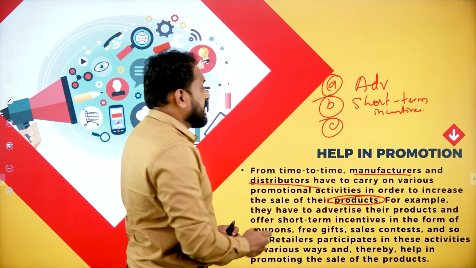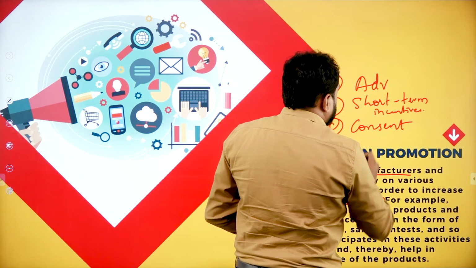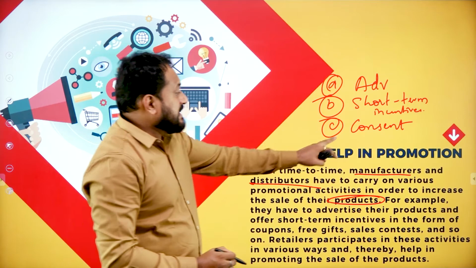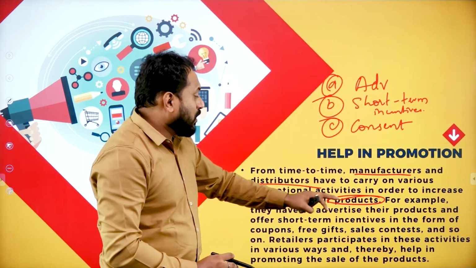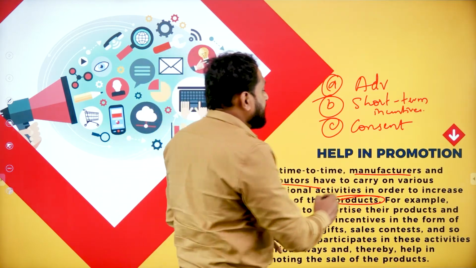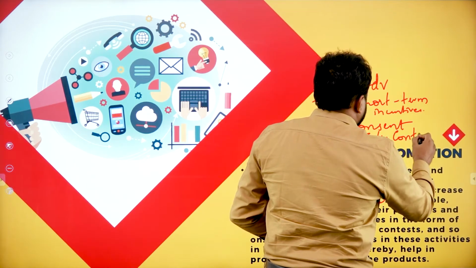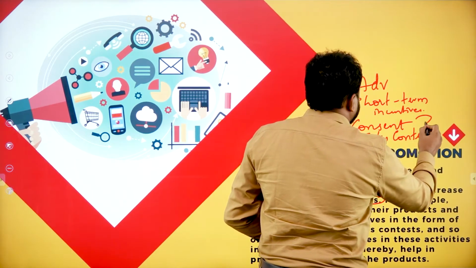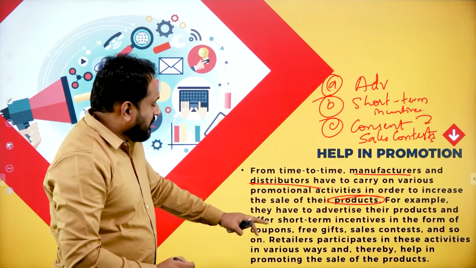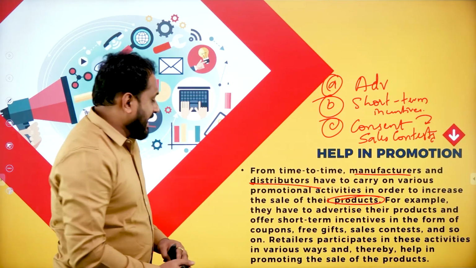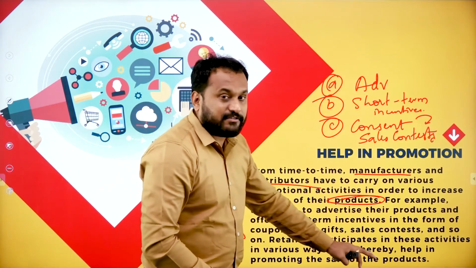Next, sales contests, saying that there is a bike which you people will win. And there should be a consent saying that yes, we will do that. There should be a consent for sales contests. And so on. The retailer participates in these activities in various ways and thereby helps in promoting the sales of the product.